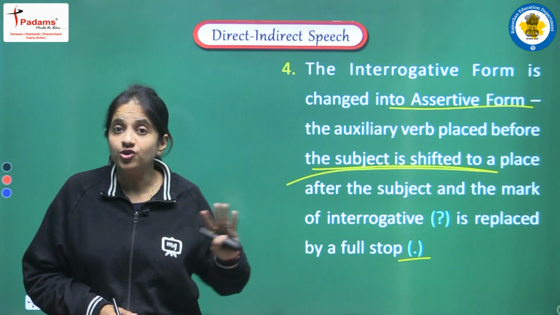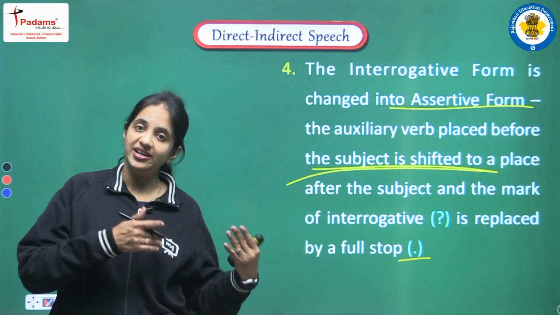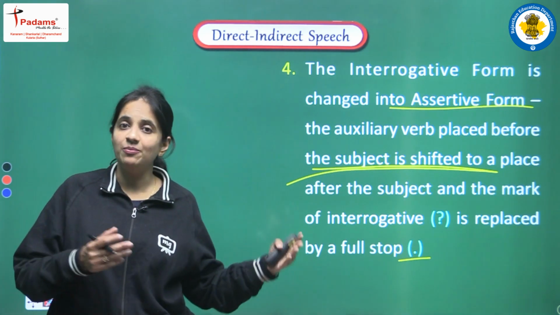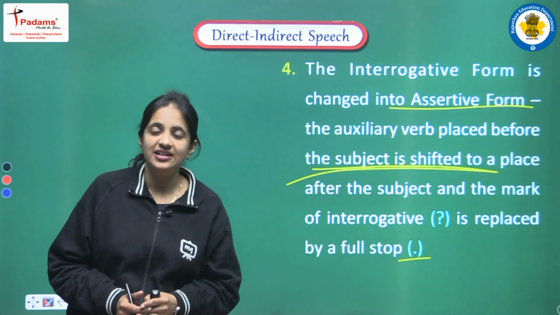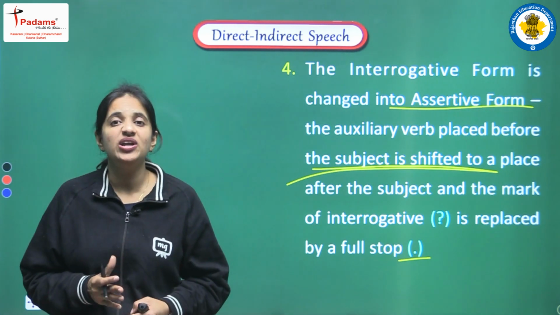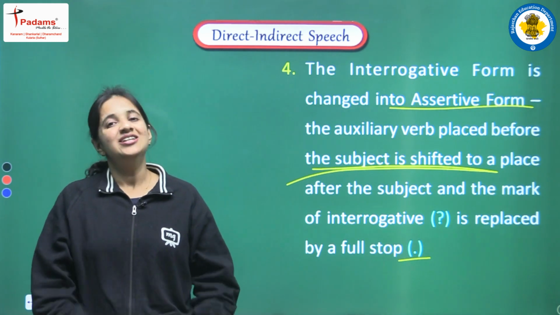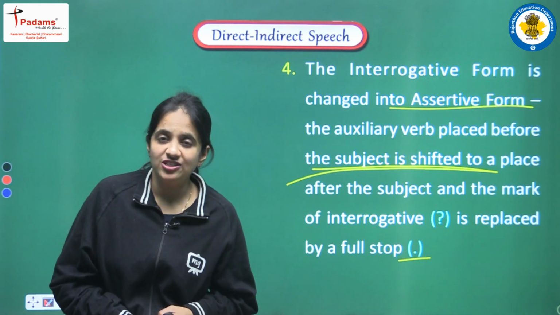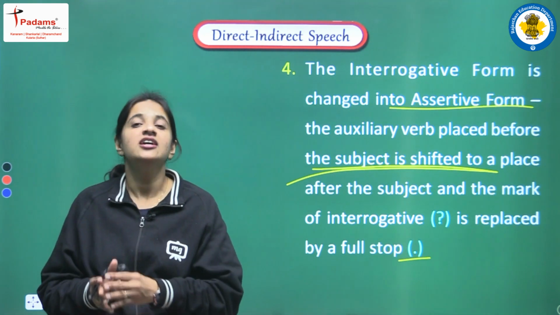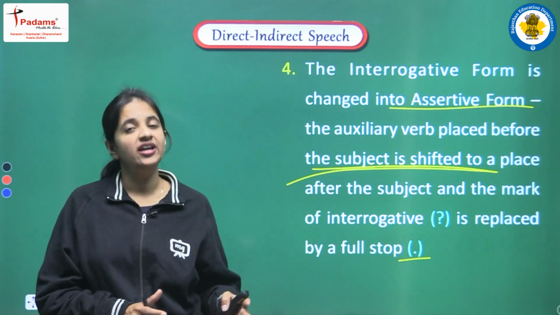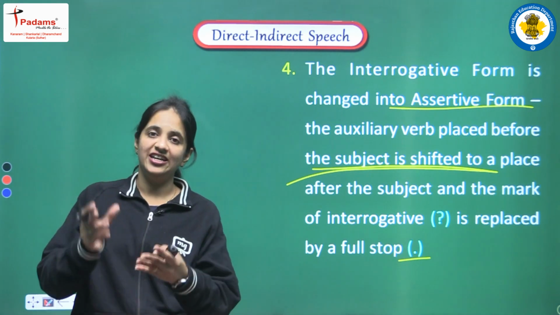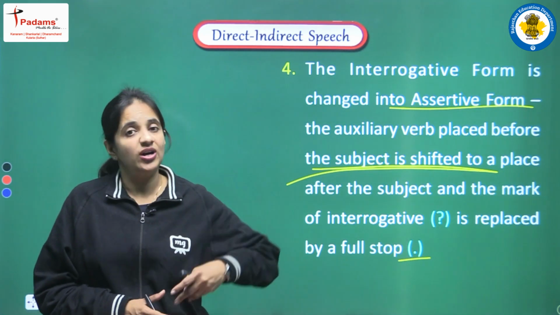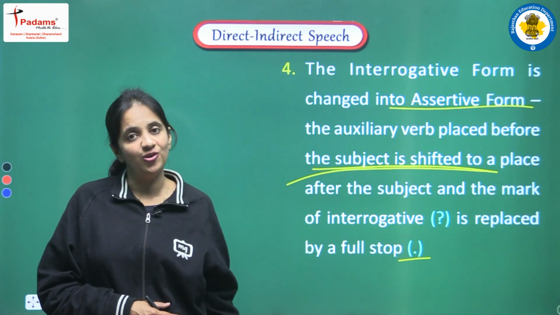Why? Because the structure of the sentence will be converted from interrogative pattern to assertive pattern, or we can say a positive sentence जो है वो हम बना देते हैं. And this is the reason at the end of the sentence we want to write a question mark, but we write one full stop. Okay. And the other rules, they are the changes of the tenses, changes of the pronoun, or changes of the words that are showing time or space. Those rules will be same only. Okay. The only changes that we are having here is the change of said to, that is the reporting verb, and the change of the conjunction, right? जो other rules हैं वो हर sentence में same हमें follow करने हैं.